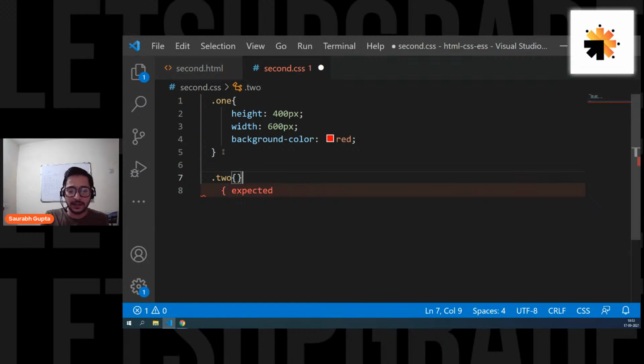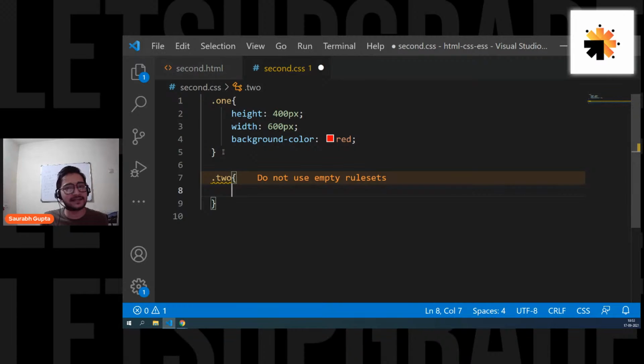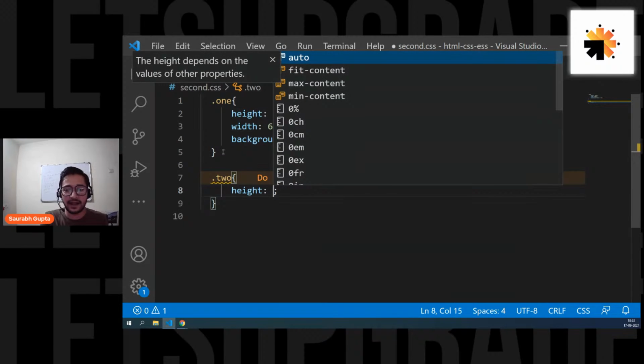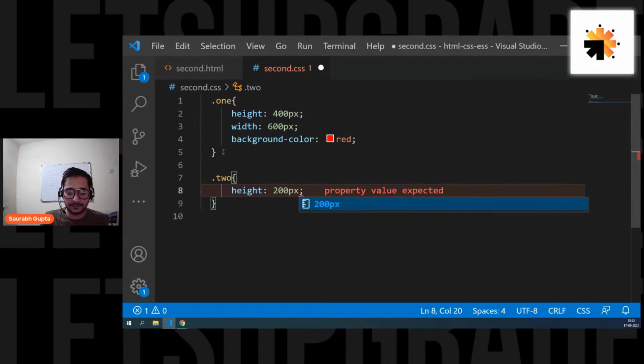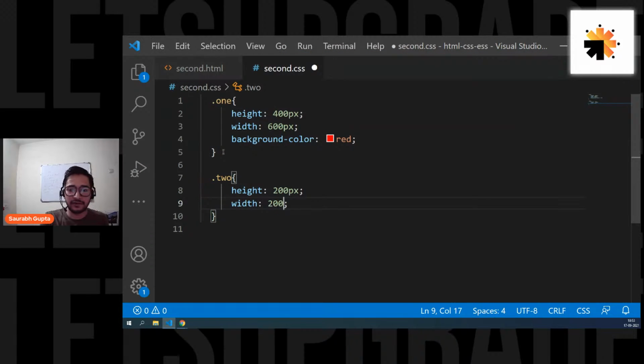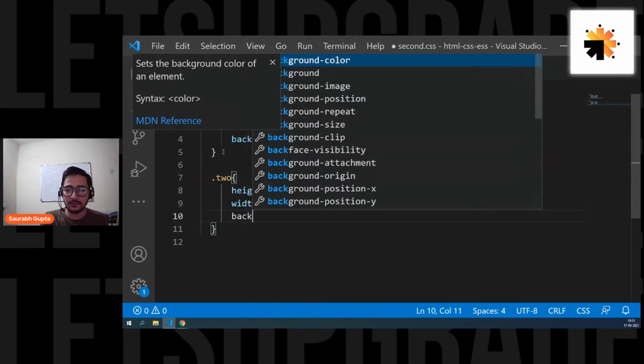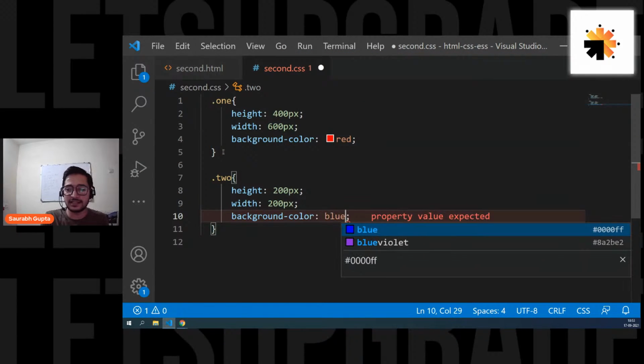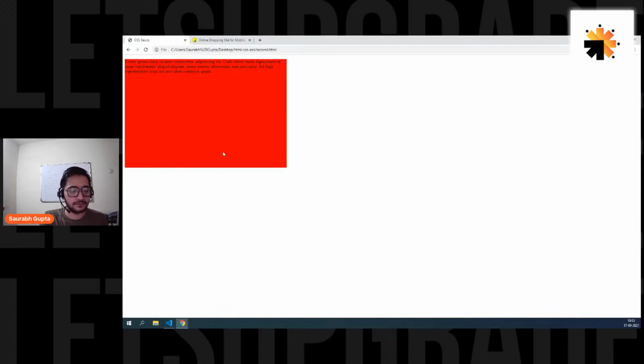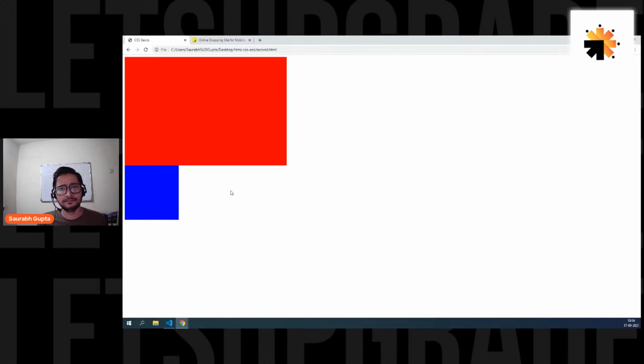It's again going to create a container. That's it. Give it any height, like 200 pixels. Give it a width of 200 pixels. Give it a background color of blue. Let's see what it is doing. Is it doing anything different? No. You are still creating a box, just with a different size.